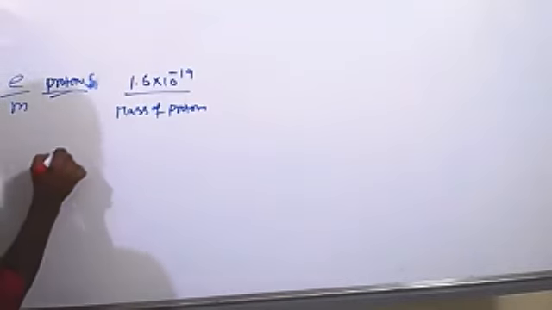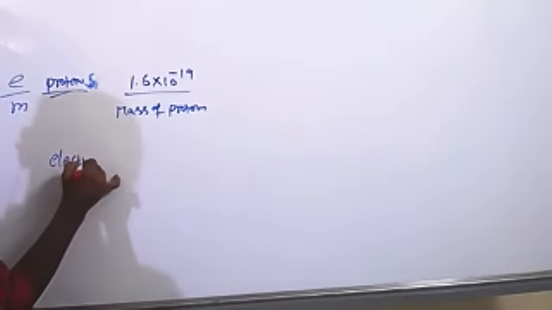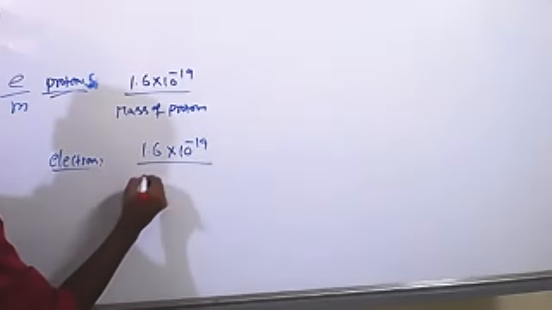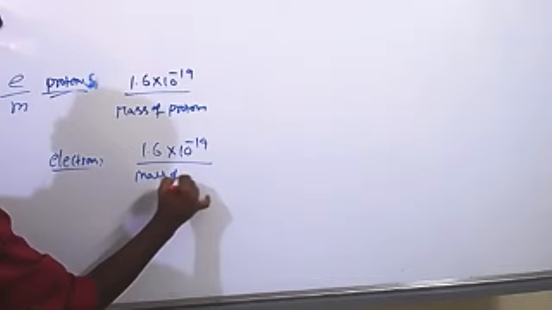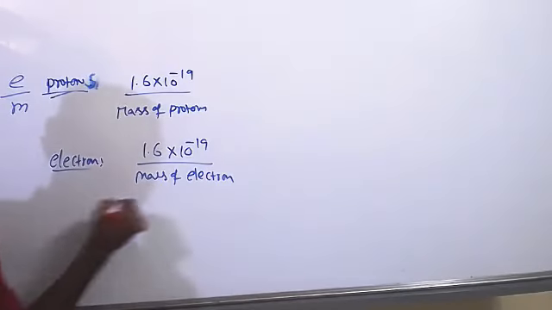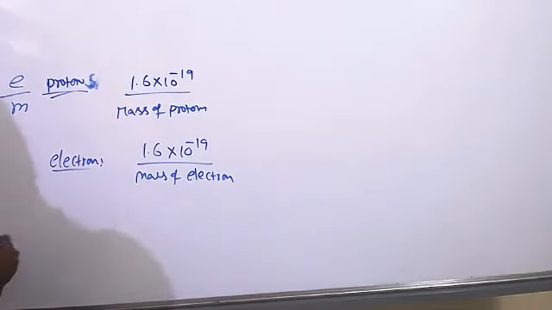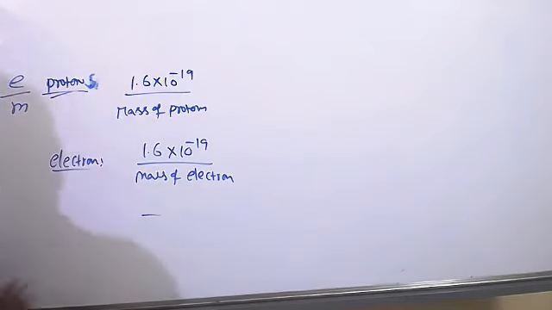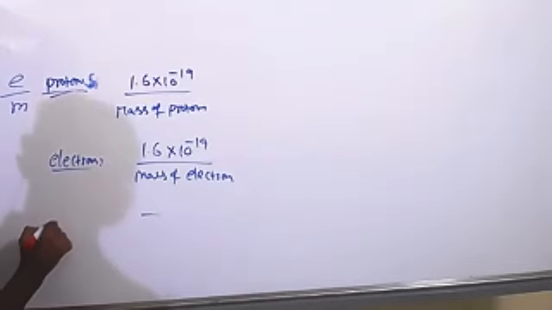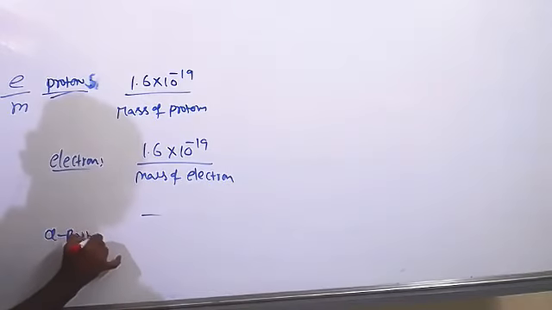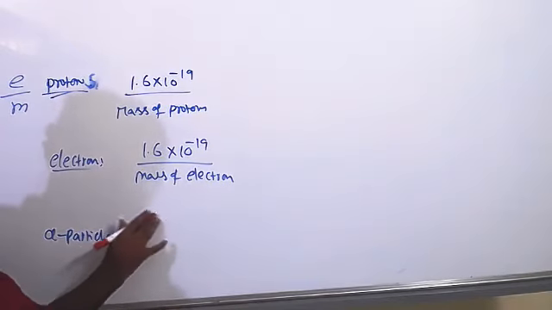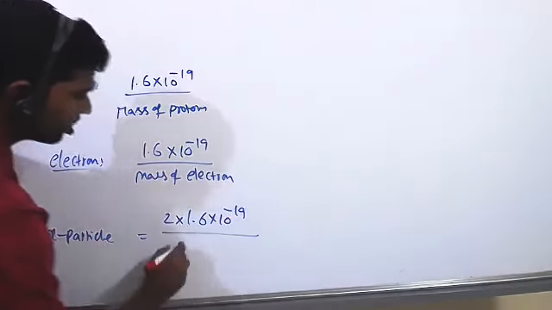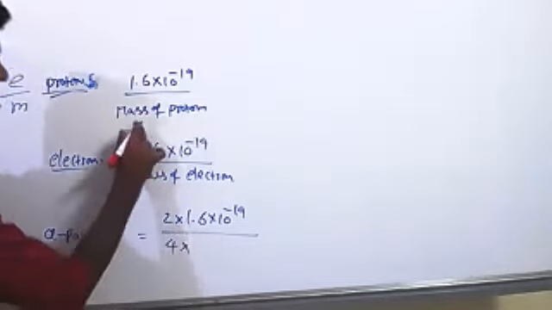Next is for electron. So 1.6 into 10 power minus 19 divided by mass of electron. Then neutron. Neutron does not have charge, it is neutral, so you can neglect it. Next, alpha particle. Alpha particle has 2 units of charge, 2 into 1.6 into 10 power minus 19, but 4 times the mass of proton.